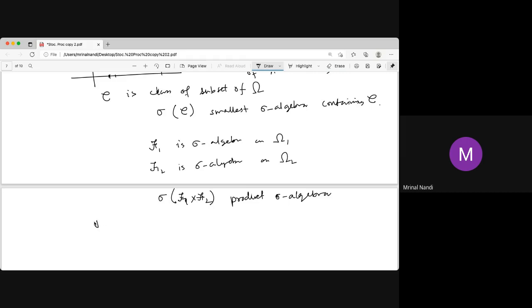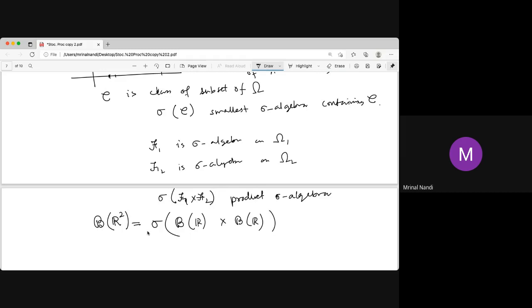Similarly, you can prove, and it is a big theorem, that the Borel sigma algebra on R2 is not just the Borel sigma algebra of R1 cross the Borel sigma algebra of R2. It is the smallest sigma algebra containing these. One can prove that the Borel sigma algebra on R2 is, by construction, the smallest sigma algebra containing Borel sigma algebra cross Borel sigma algebra.